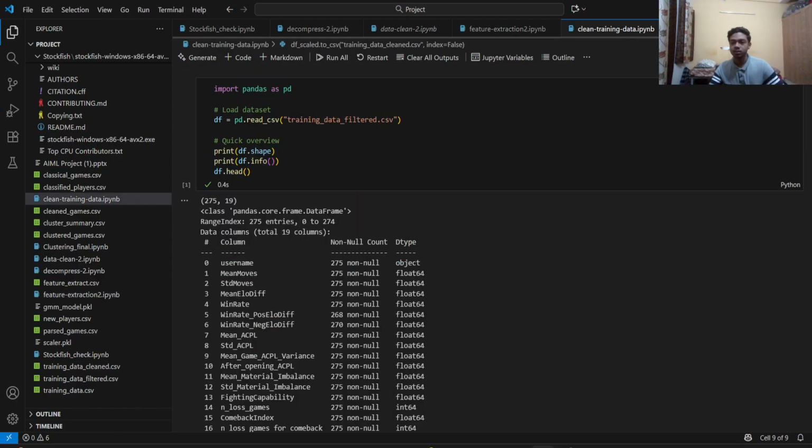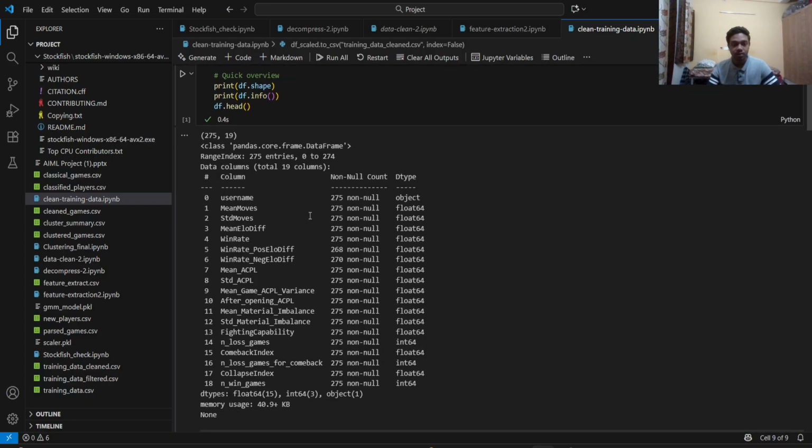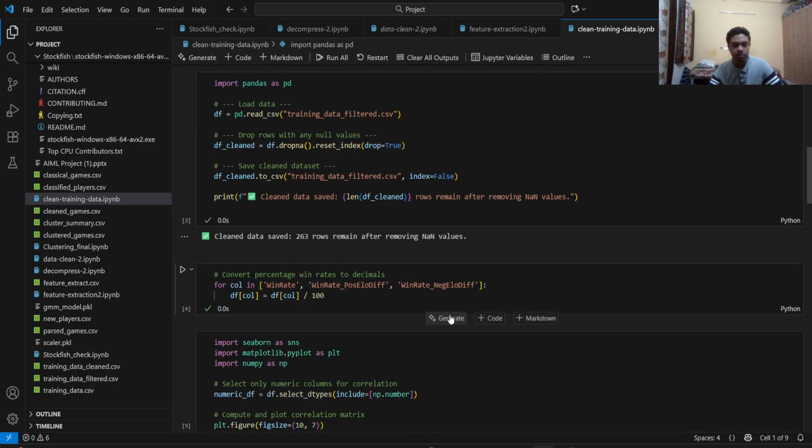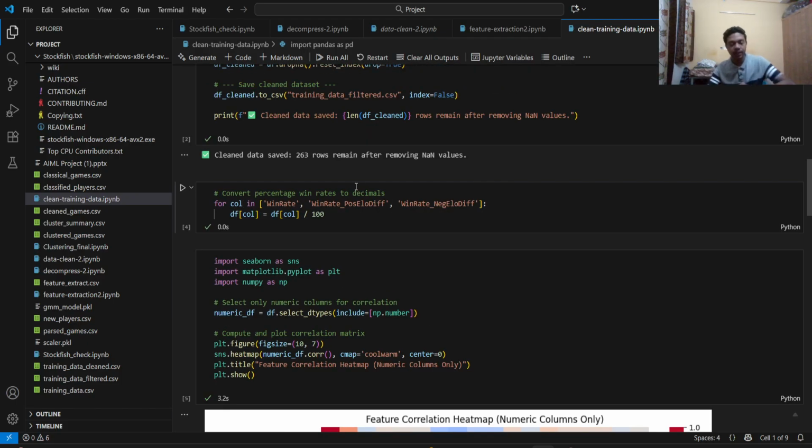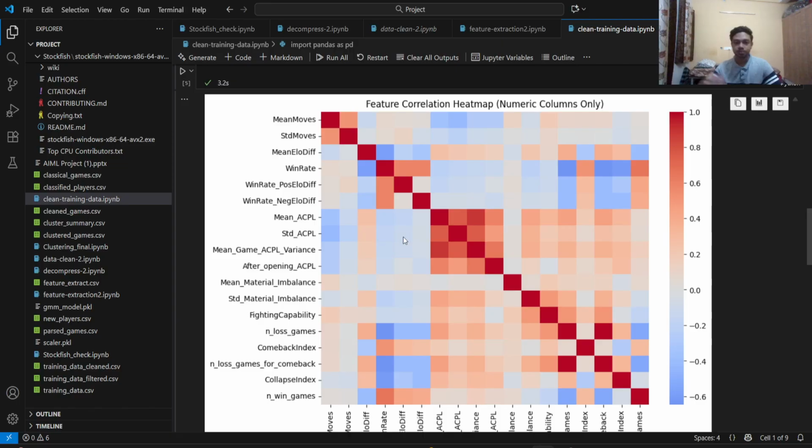So the next process: after feature extraction, there might still be discrepancies in the data. As you can see here, there are certain rows with null values, for example. So the main point behind this Jupyter file is to clean the data after feature extraction, and I've printed the correlation heat map over here.